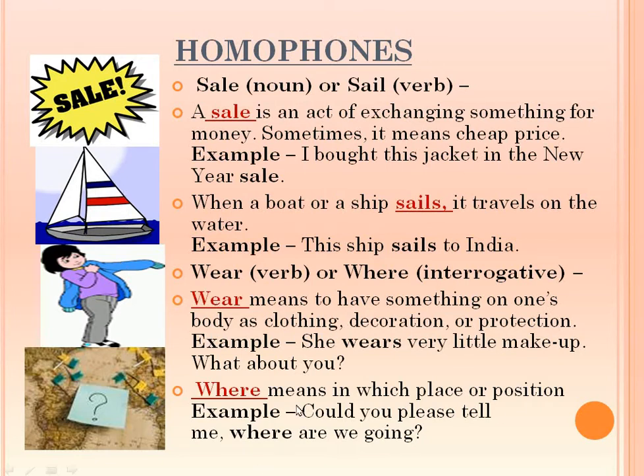Another set is here: wear means to have something on one's body as clothing, decoration, protection. She wears very little makeup. She wears a blue jacket, like that. This is action, again action. And where is a symbol of place, and it means which place or position. It is a question word that demands an answer in place or position, but we speak them in the same way.